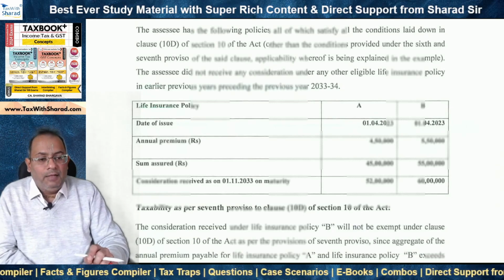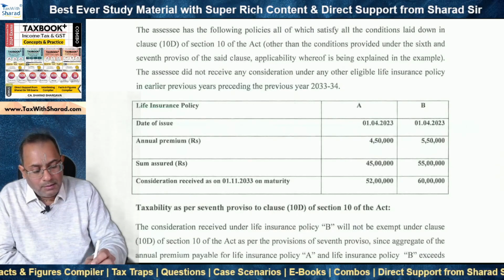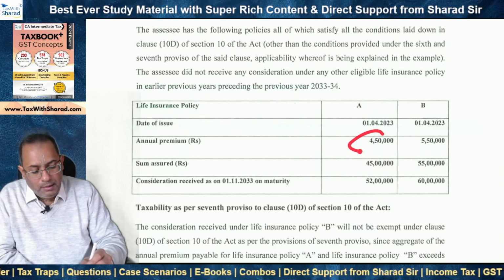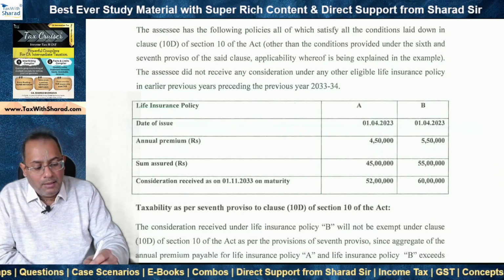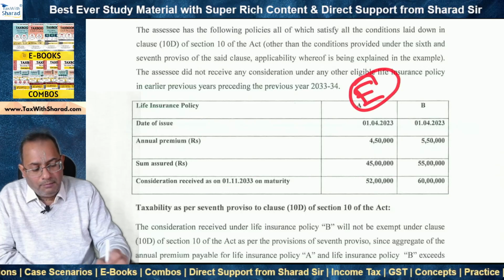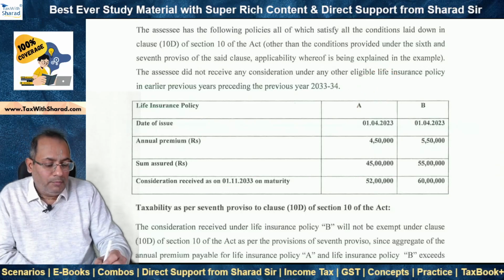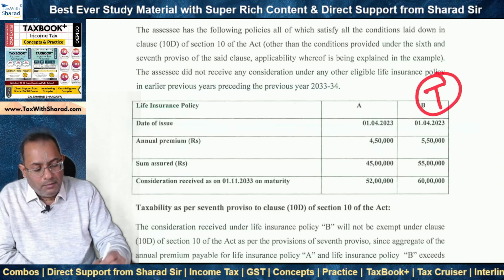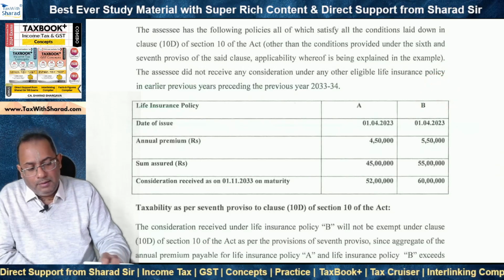In this case there are policies A and B and in the case of A the premium doesn't exceed 5 lakh, so A will be exempt, while in the case of B straight away the premium is more than rupees 5 lakh, so the proceeds from B will be taxable.